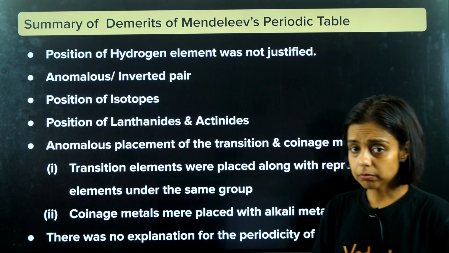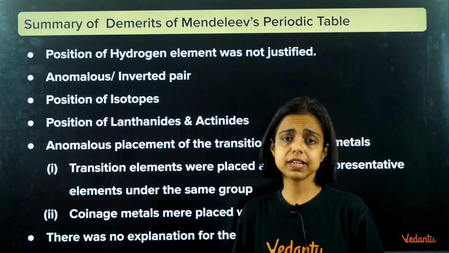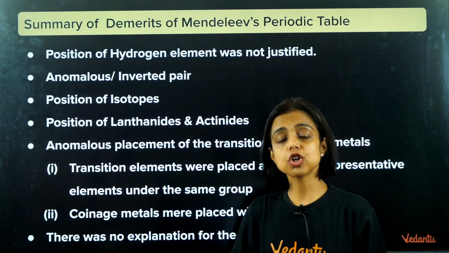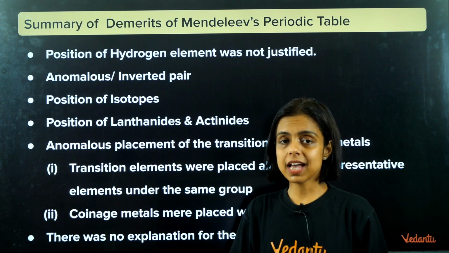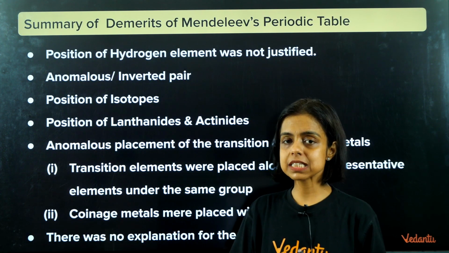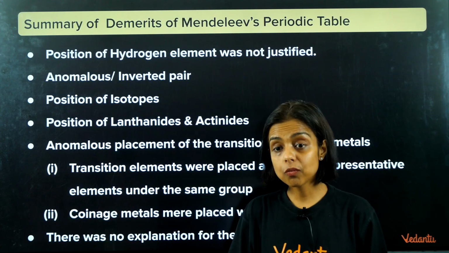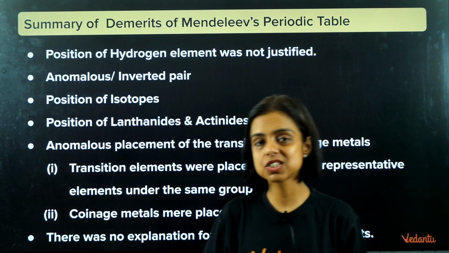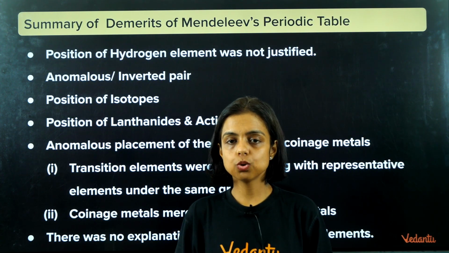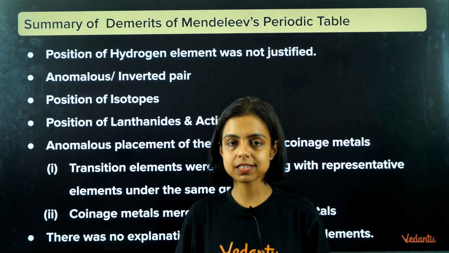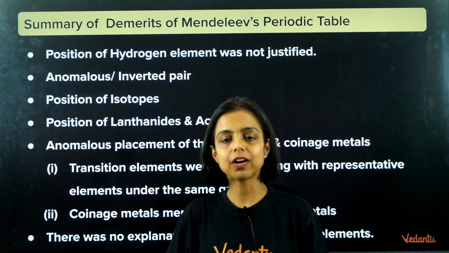Now, there were certain demerits also in his periodic table, like the position of hydrogen. Hydrogen has similar property to that of alkali metals and also that of halogens. So where hydrogen should be placed is still controversial. In his periodic table, he couldn't justify the position of hydrogen.